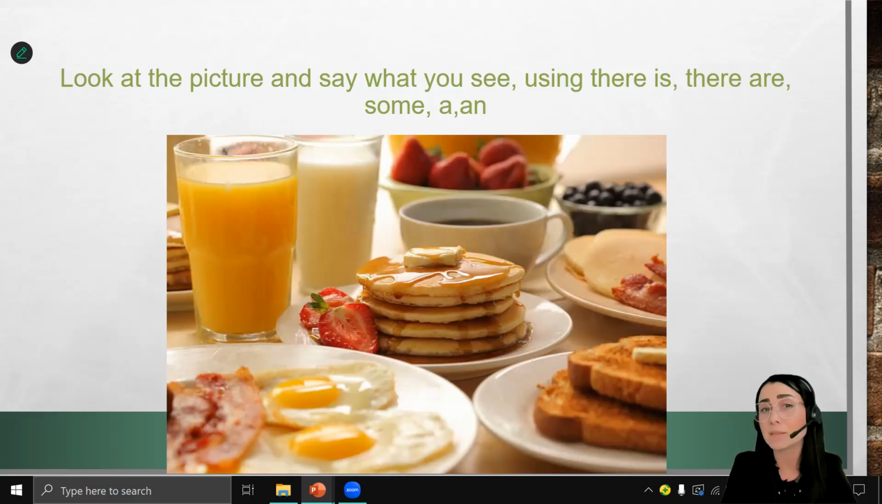There is some milk on the table. There are some pancakes. There is some butter. There is some honey. There is some coffee. There are 2 eggs. Or there are some eggs. There are some toasts. There is some bacon. There are some berries. There is some cheese.